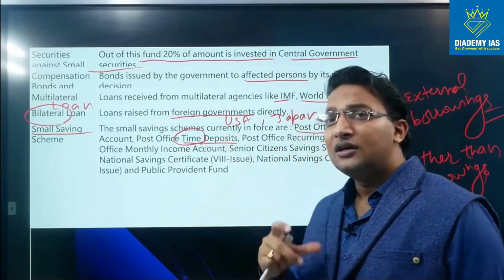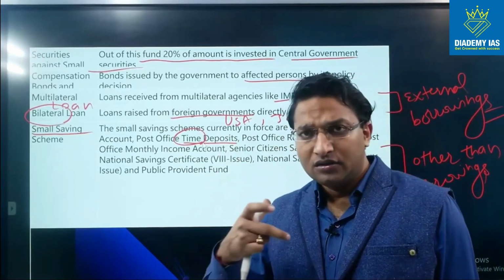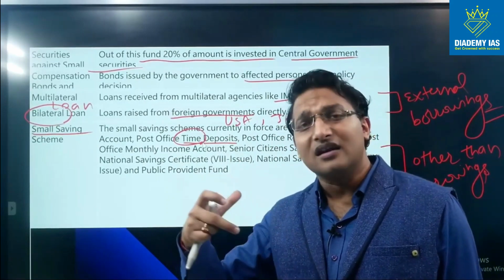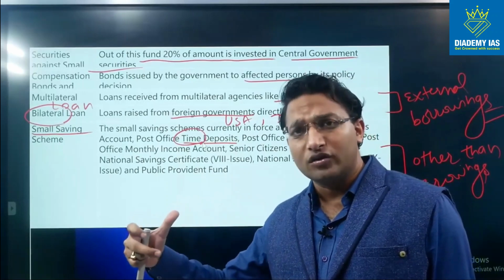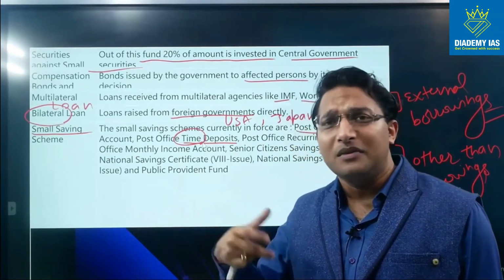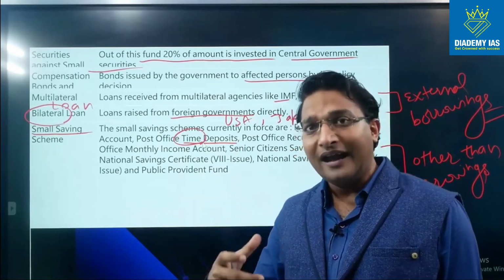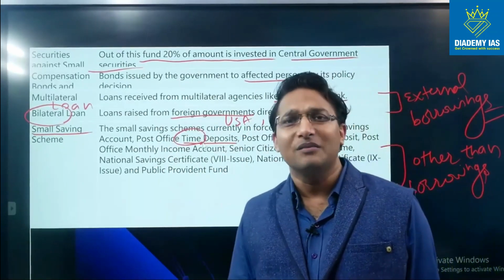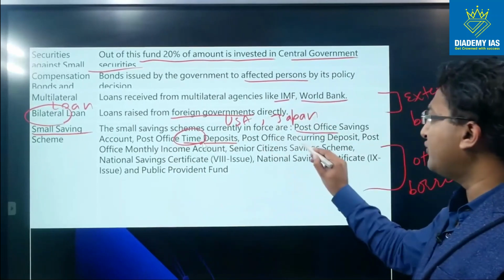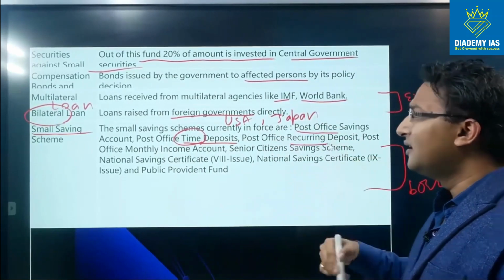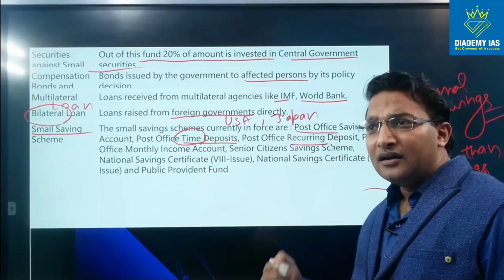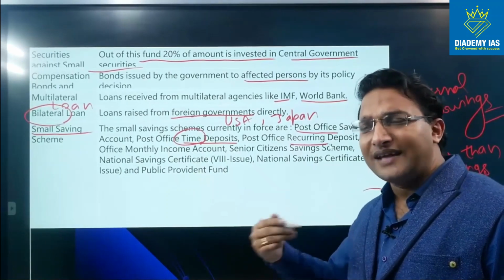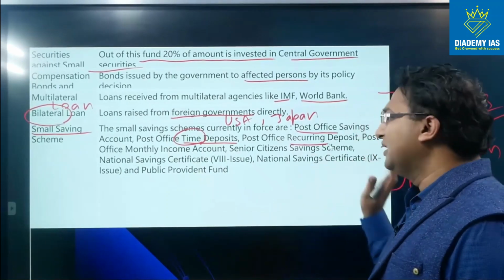Time deposit means a kind of fixed deposit. The person has deposited the money for at least certain period. The period can be 6 months, 1 year, 2 year, and the withdrawal can be done only after that period unless and until there is some emergency. Post office recurring deposit. Recurring means which happens again and again. So every month the person is depositing 10,000 rupees. So this is a recurring deposit.